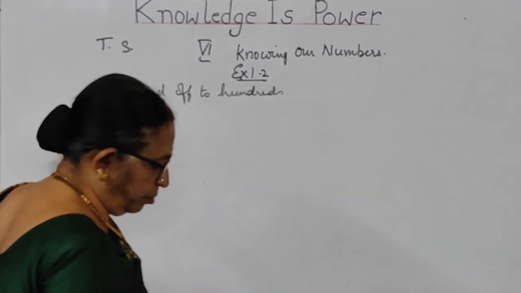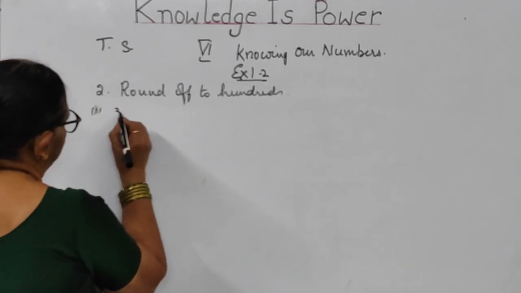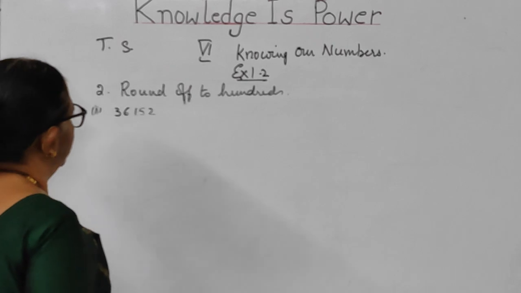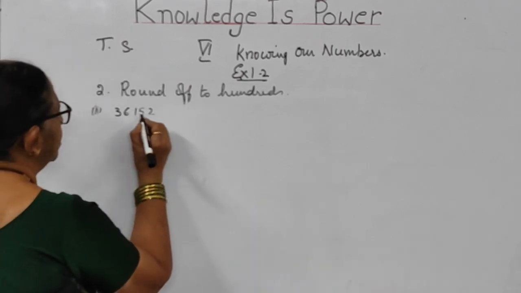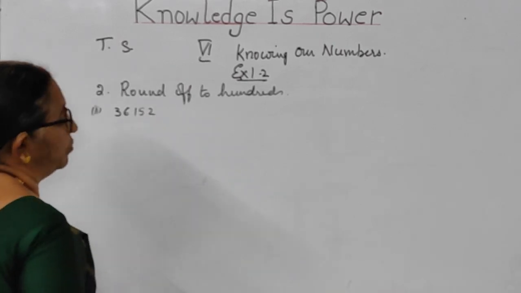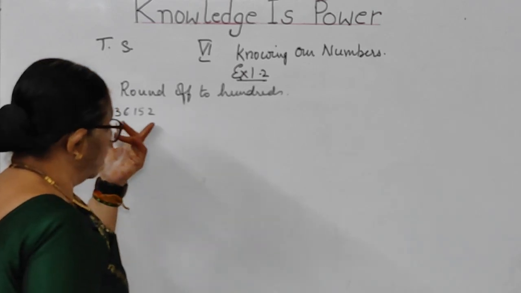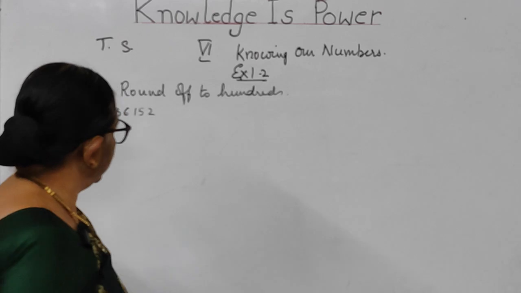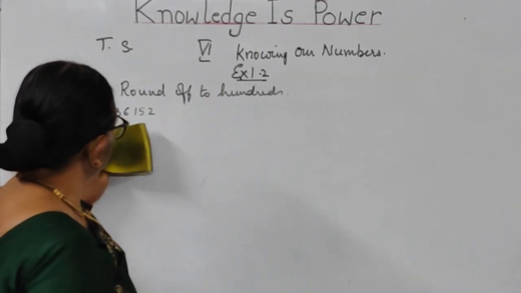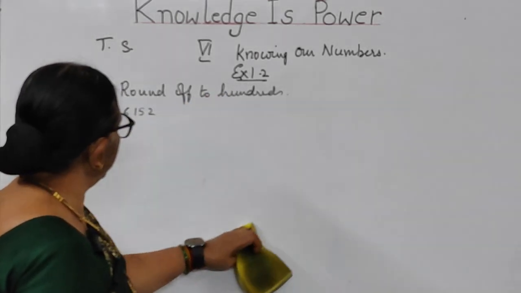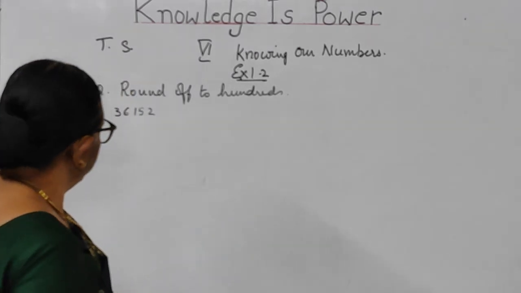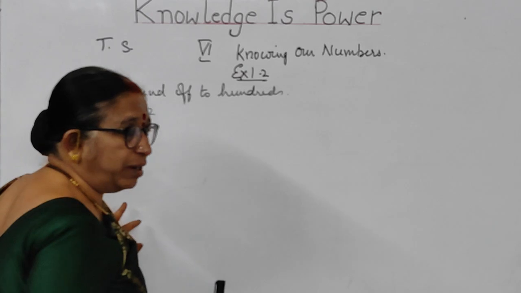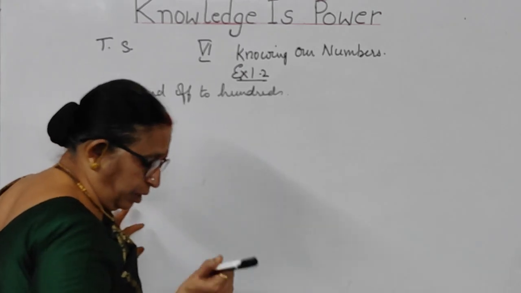The second bit is 36152. Means what, children? 36,152. So it is in thousands place. But whatever is given here up to thousands, we have to concentrate only on hundreds. So 100 is here, 152. So 152 lies between 100 and 200.